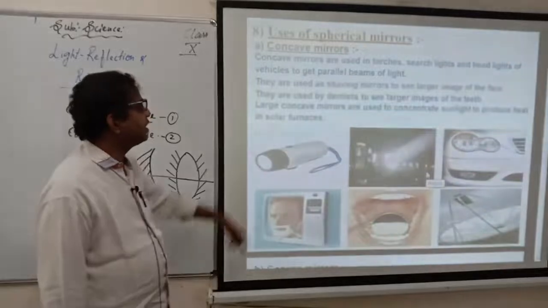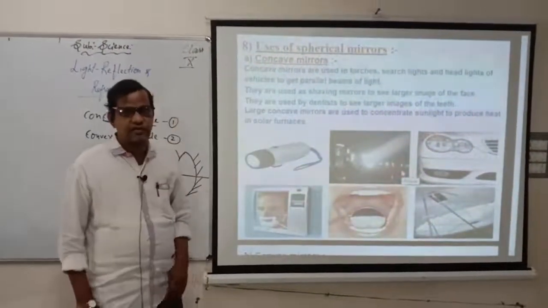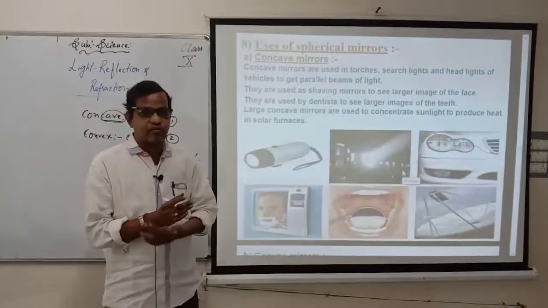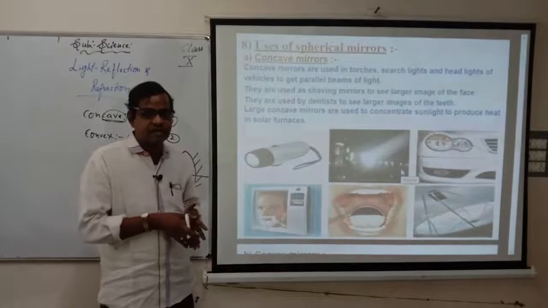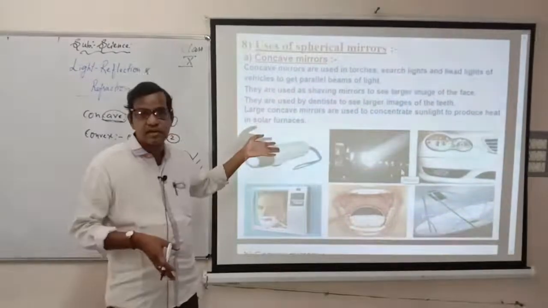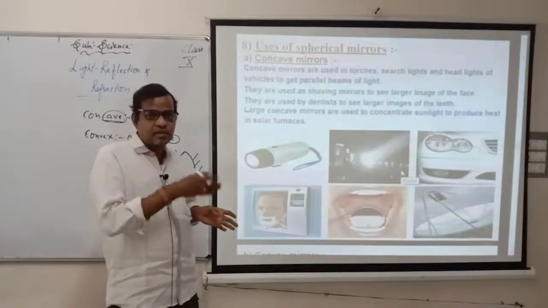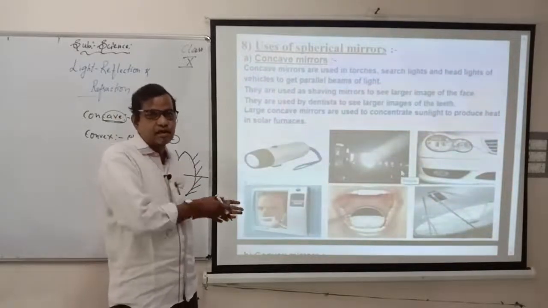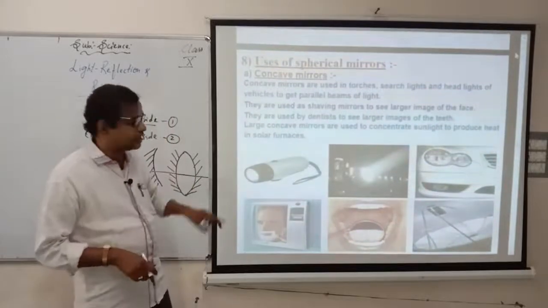Okay, children, next we will have uses of spherical mirrors. So first one is concave mirrors. Where do we generally use a concave mirror? Why are we studying all these things? The main reason is that their uses are very, very useful to us. When you place the object, how the image is formed and what the size of the image is, everything you will study now.